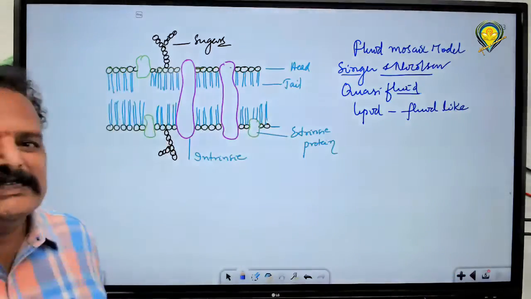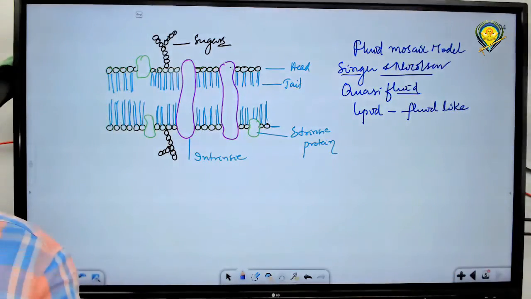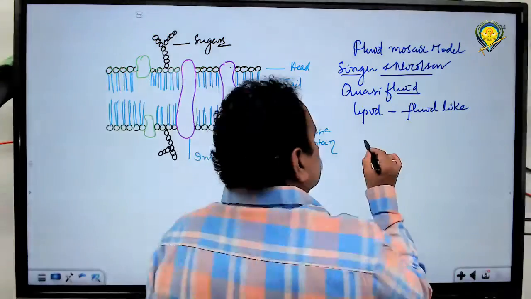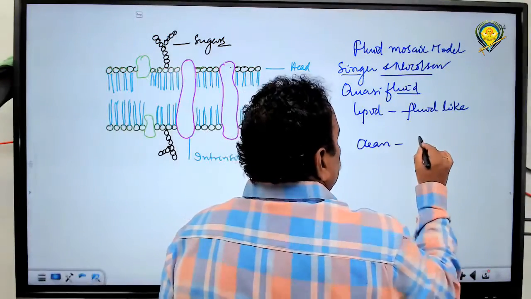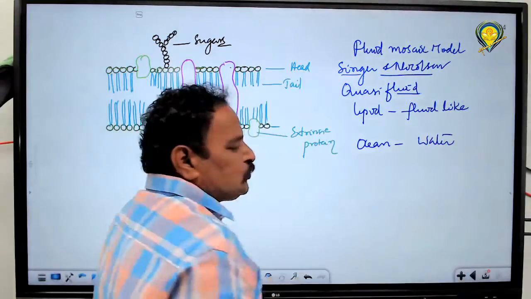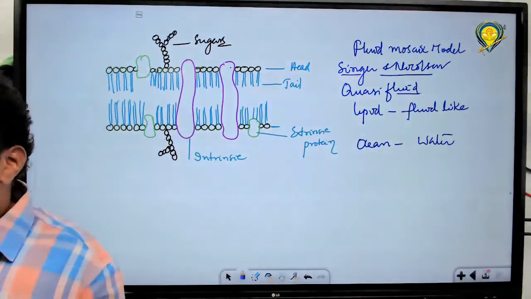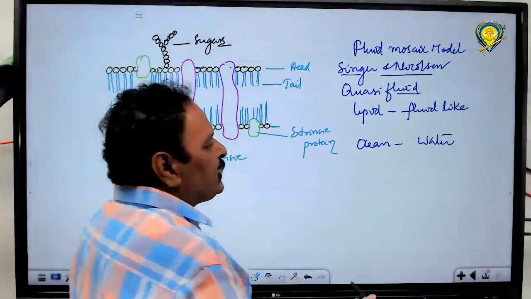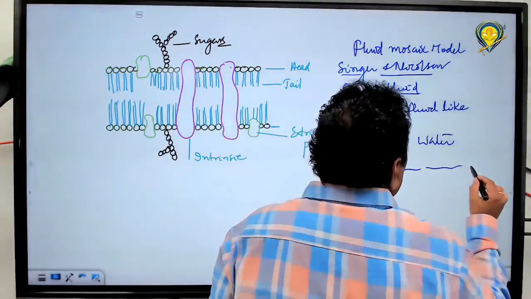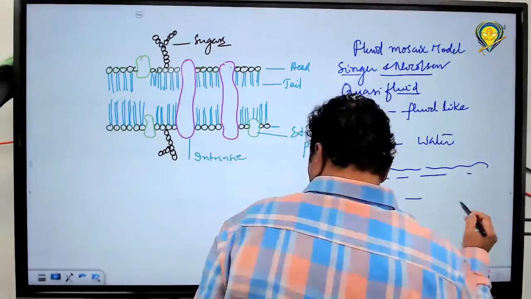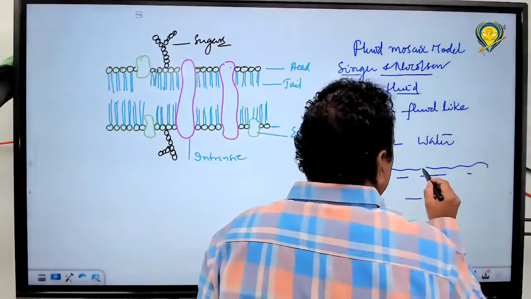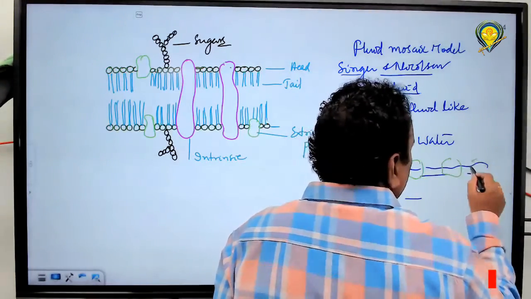This model is well explained by icebergs floating in the water of an ocean. In areas where temperatures are very low, ice cubes float on water. Suppose this is the water, and ice cubes, just icebergs, are floating on it.